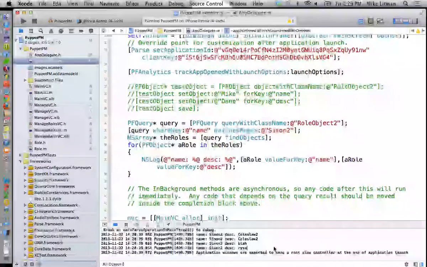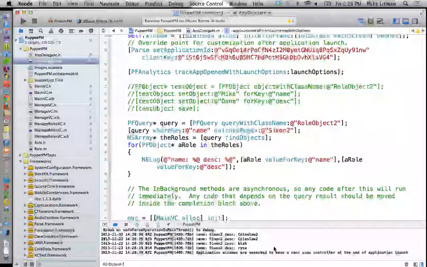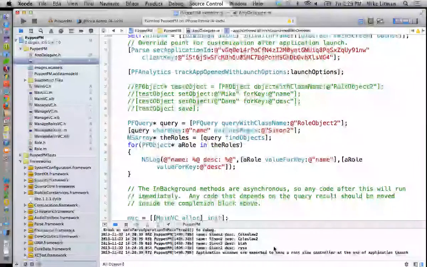Simon might create 7 roles for his Puppet PM thing. We are 2 separate users. I don't want his roles to be showing up in mine just because the names match. Does that make sense? And he doesn't want my role showing up in his just because the names match. We need to have some way of uniquely identifying our version of the app from everybody else's. Does that kind of make sense?